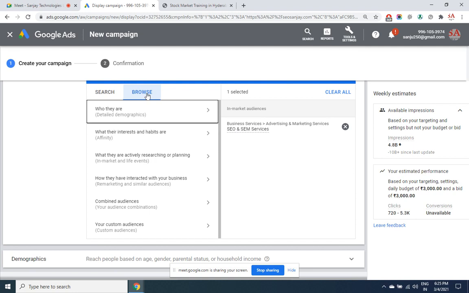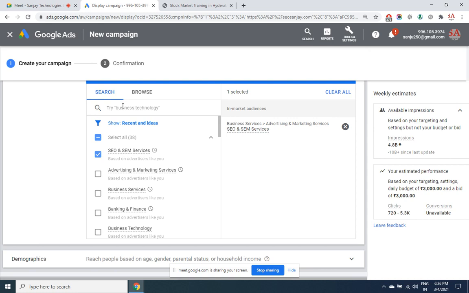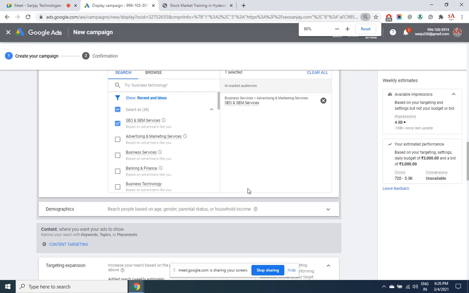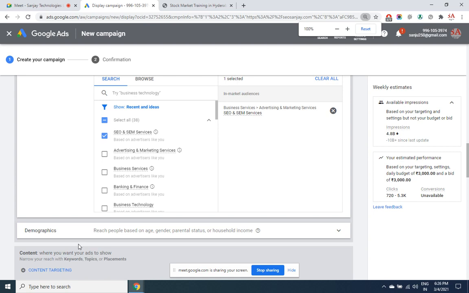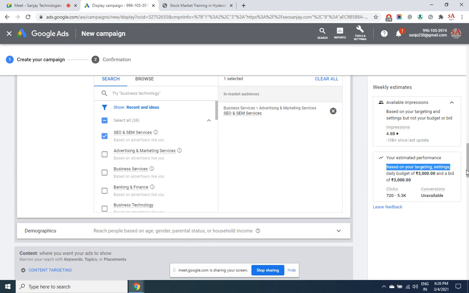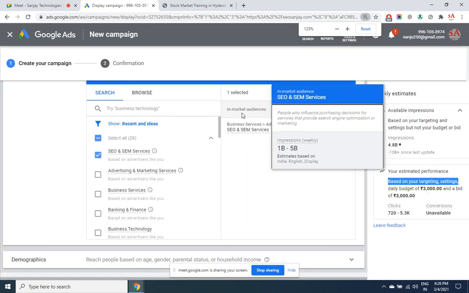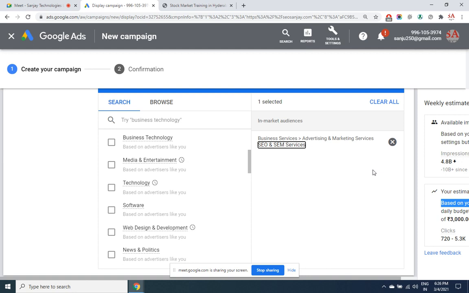browse, search itself. Let me unzoom this. There are some options hidden. Okay, here, content targeting. Sorry. I'll come back to this. First, I will complete this one, demographic. I wish to display my ad on all the websites. Banner ads means websites which are relevant to SEO and SEM services. This is generic. There may be thousands of websites which are into this, but if you want to display the ad only on specific websites, that part will also come in a while.